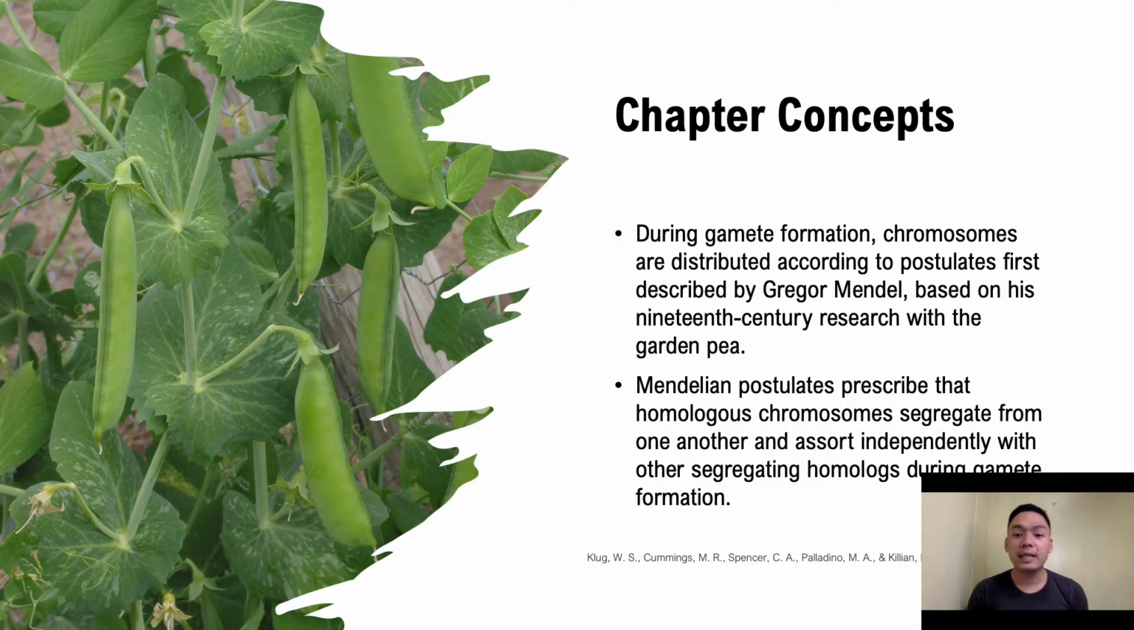Next, during gamete formation, these chromosomes are distributed according to the postulates first described by Mendel based on his 19th century research with his garden peas. His postulates prescribe that homologous chromosomes will segregate from one another and assort independently with other segregating homologs during gamete formation.